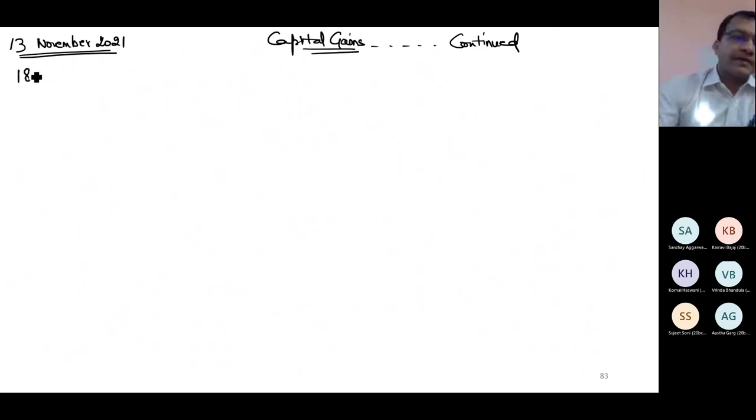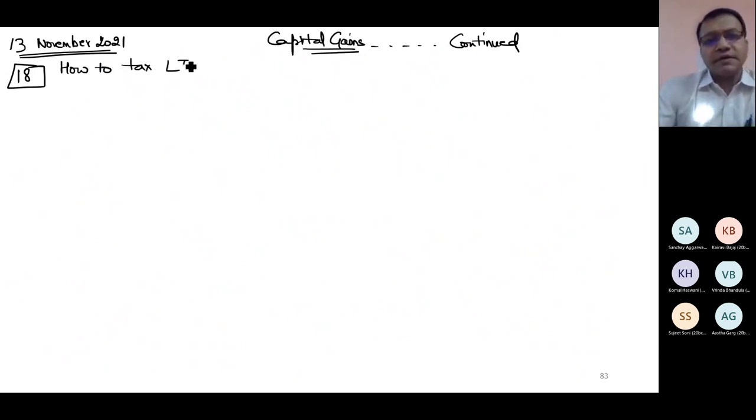Heading number 18, how to tax long-term capital gains covered under section 112A. This is what the point is.